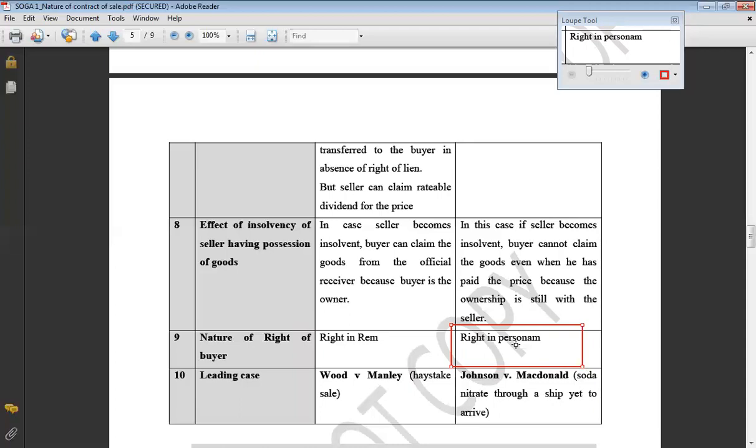Another point you can add in the end is leading case or examples, respective examples for both the cases. So we are going to do so many cases further. You can mention any of the cases for these two topics. So with this we end with this difference. Very important difference. Thank you.